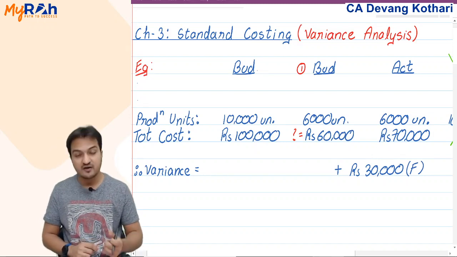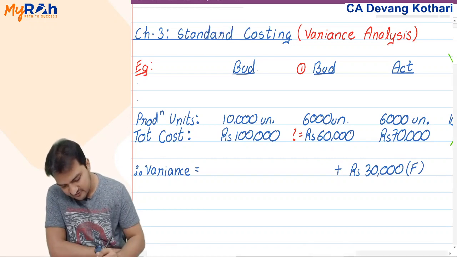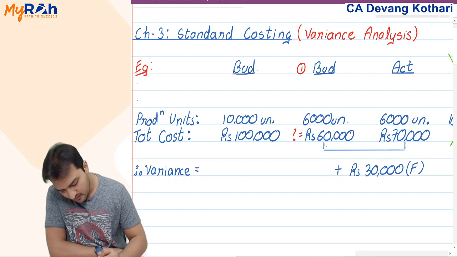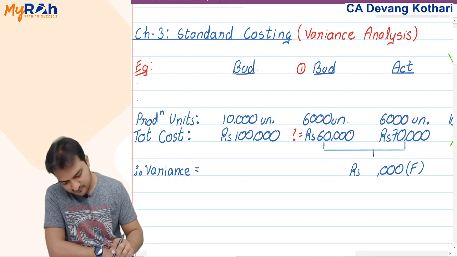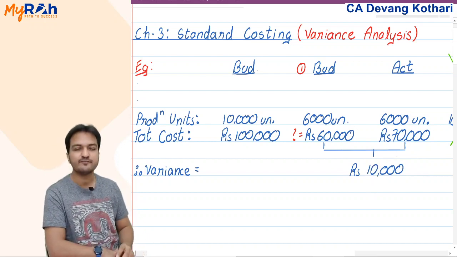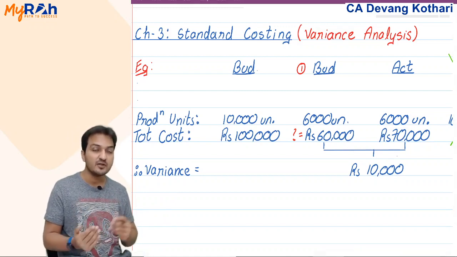actual will be compared with this revised budget. My actual will be compared now with the revised budget. This will become a more correct comparison. I compare 60,000 and 70,000 and see the difference. Now the difference is 10,000. But this time, this 10,000 difference, is that good or is that bad? Well, now it is bad.